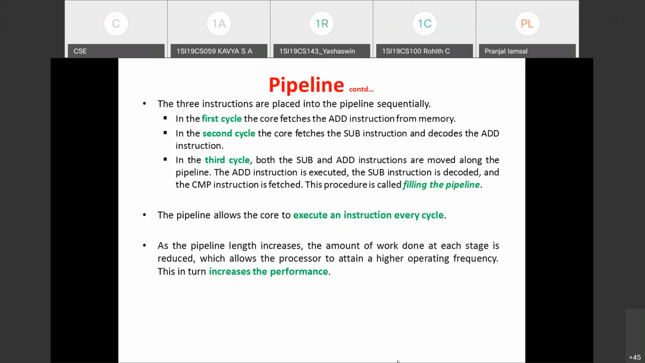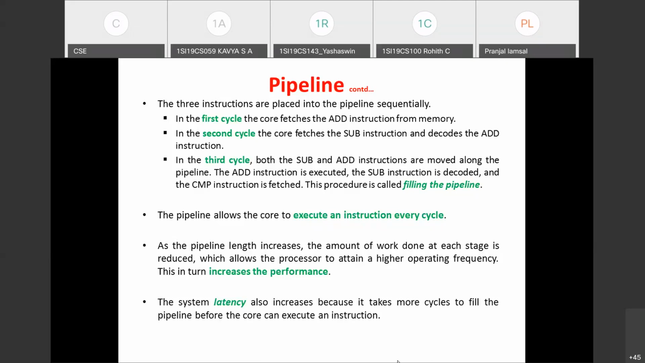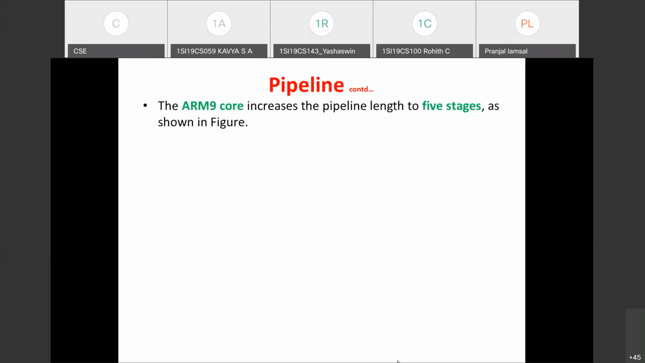If the processing done at each stage is reduced, then obviously the processor is going to attain higher operating frequency, which in turn increases the performance. And the drawback, as I told, is that the latency will also increase, since it requires more cycles to fill the pipeline before the processor executes an instruction. So with respect to pipeline, these points you need to remember.